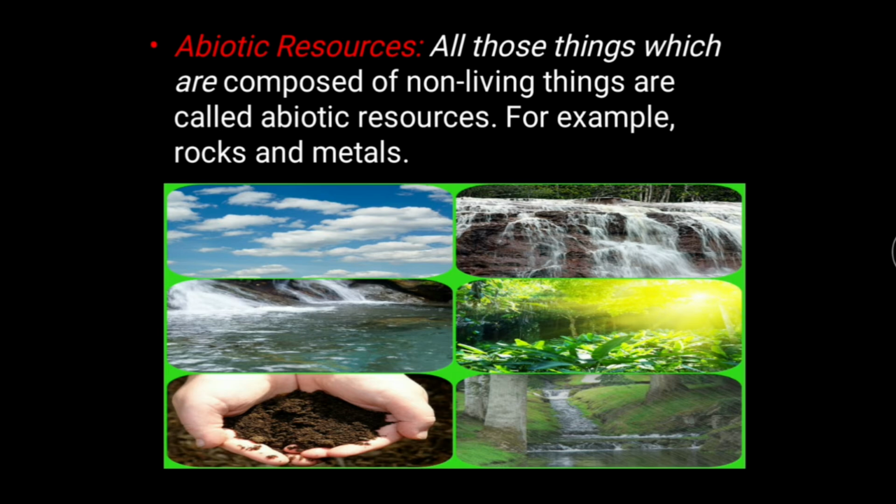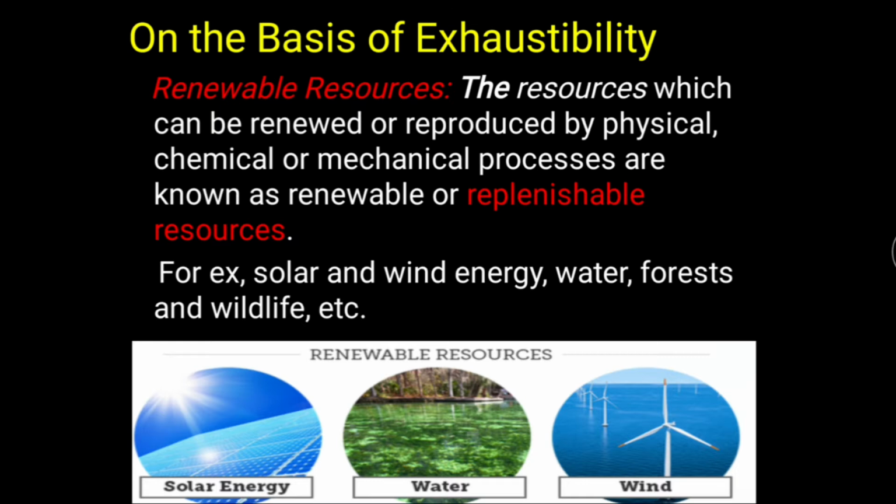Then abiotic resources. Abiotic resources include all those things which are composed of non-living things like air or atmosphere, water, sunlight, soil, etc.